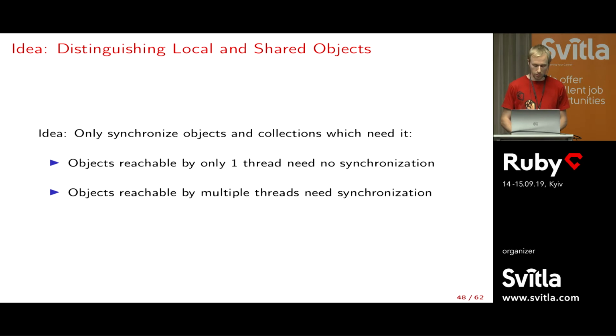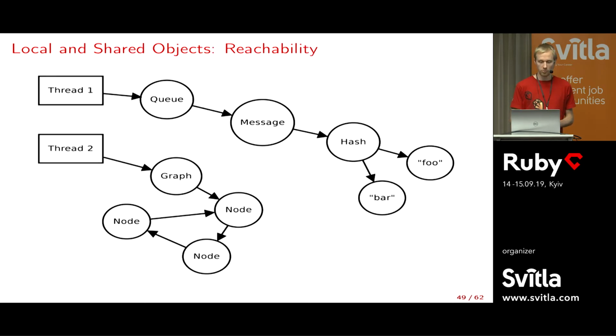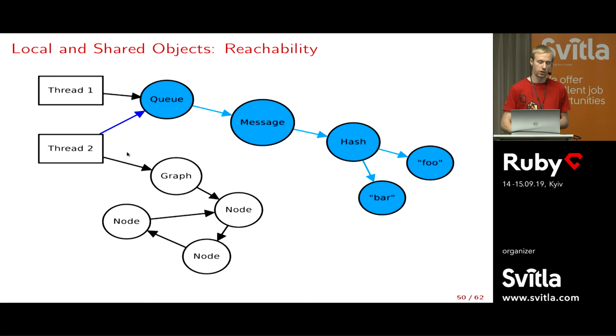And the idea there is that most objects in Ruby are not shared between multiple threads. So actually, the ones we need to synchronize are a small proportion of all objects in the system. So let's have a look at how it would work. We have a couple of threads which refer to a few objects. What happens if thread 2 starts to reference this queue? Then we would mark the queue as shared, so blue here on this diagram. But not only the queue, but everything reachable from it. Because of course now thread 2 can access the message, the hash, and the key and the value.